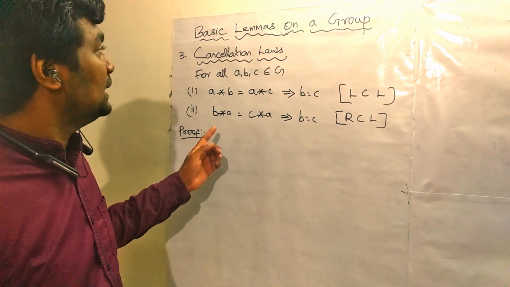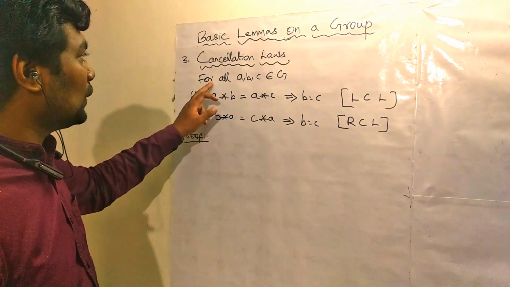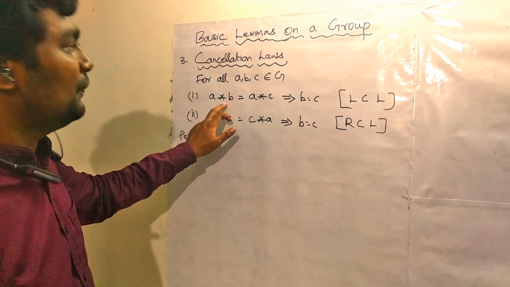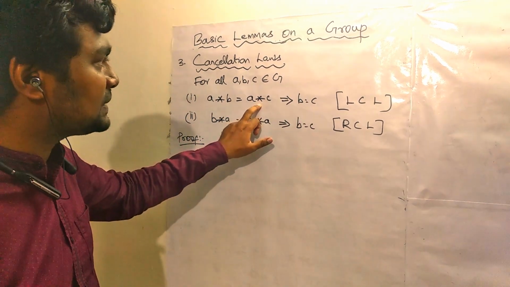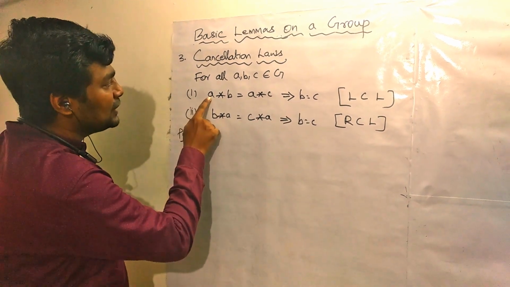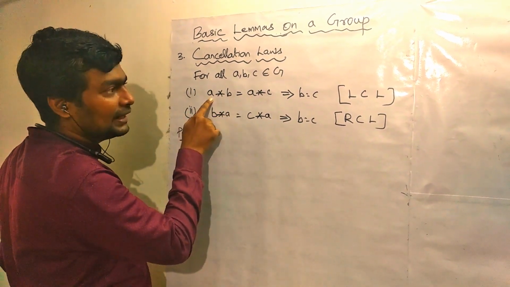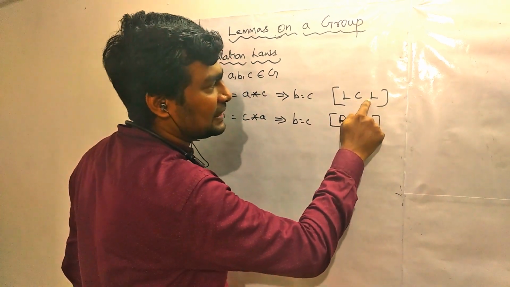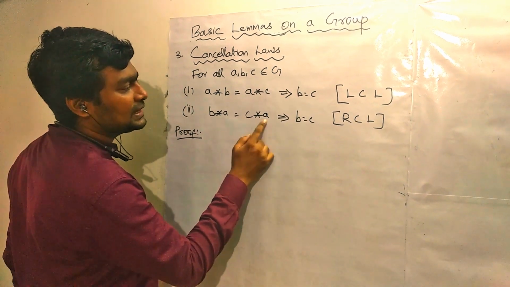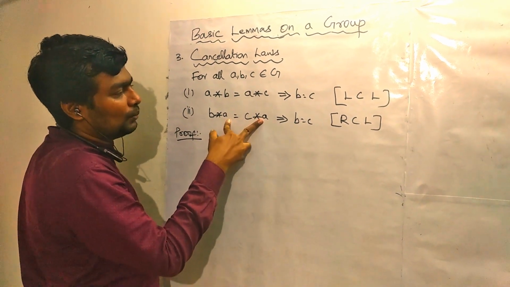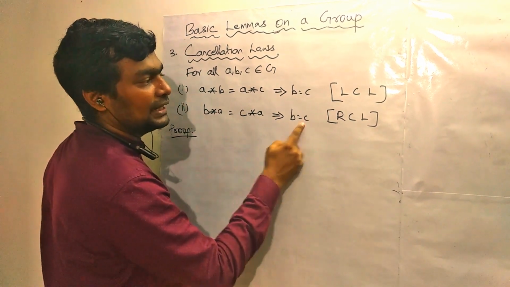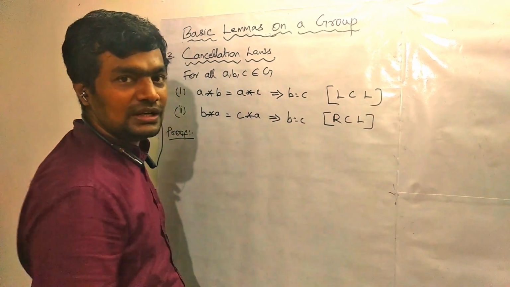Now we are going to see cancellation laws for all a, b, c belonging to G. If a star b is equal to a star c, then b equal to c. We are cancelling the terms on the left side, right? So it is called the left cancellation law. Same way, if b star a is equal to c star a, we are going to cancel both terms on the right side. We will be getting b equal to c. It is called the right cancellation law.